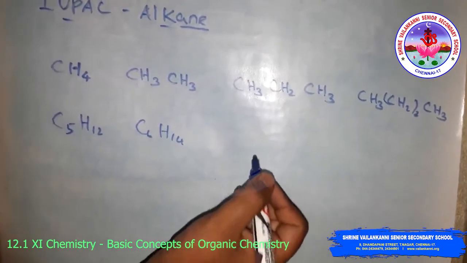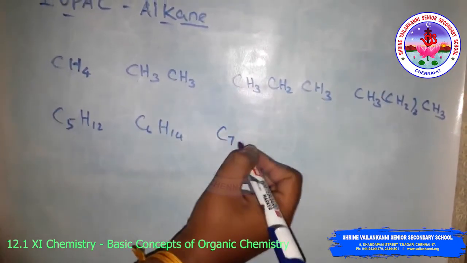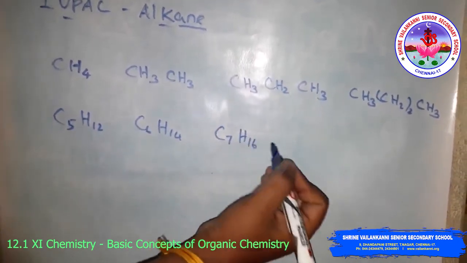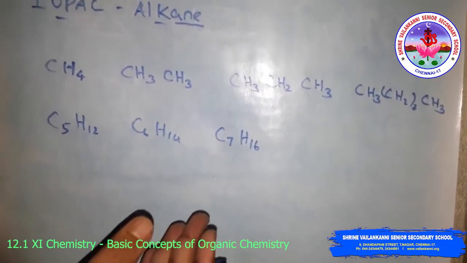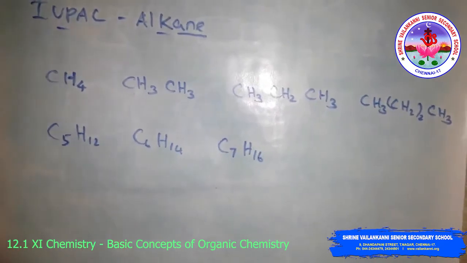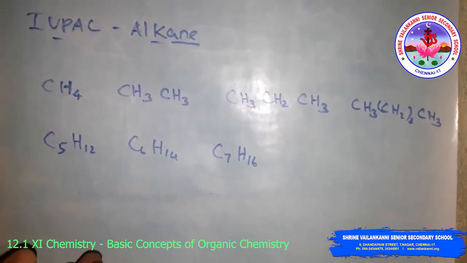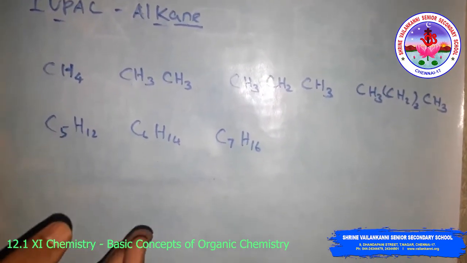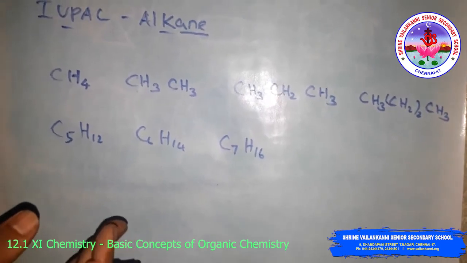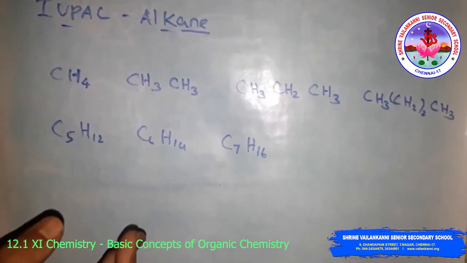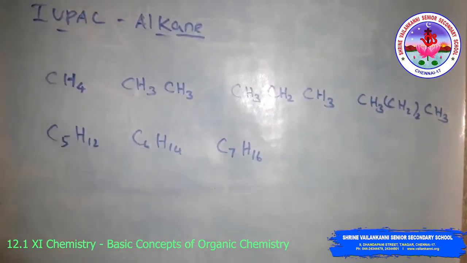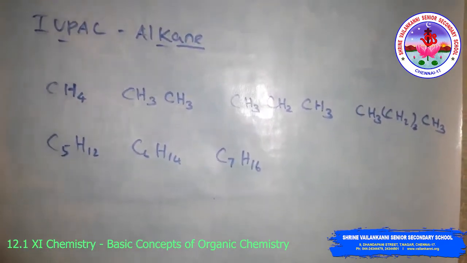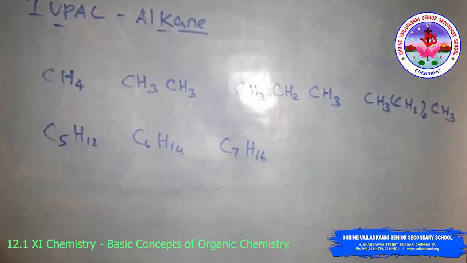C7H16 is heptane, then octane, nonane, decane, icosane, that is carbon 20, and triacontane for carbon 30.